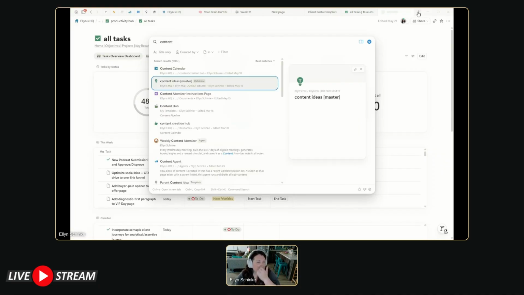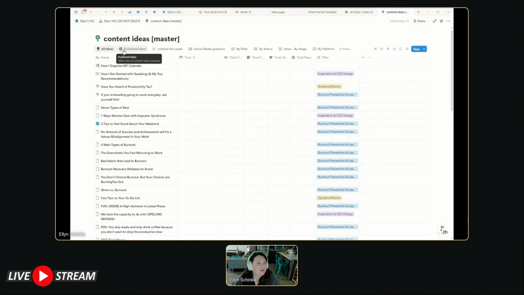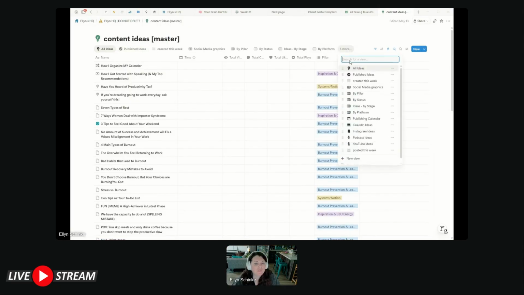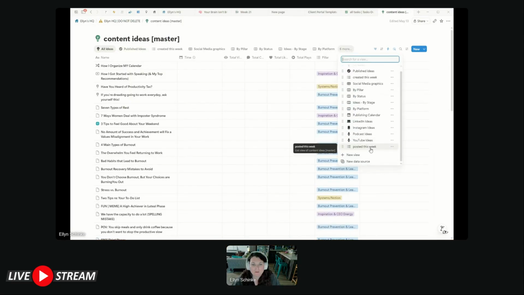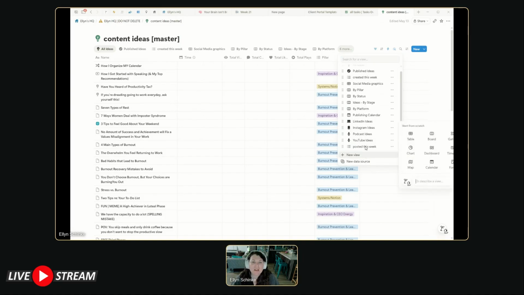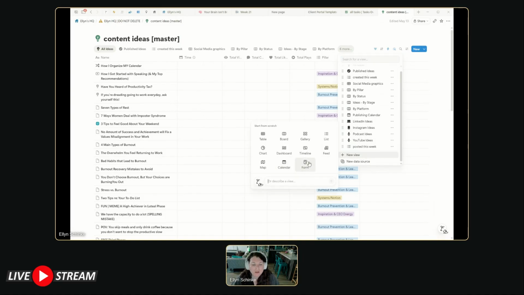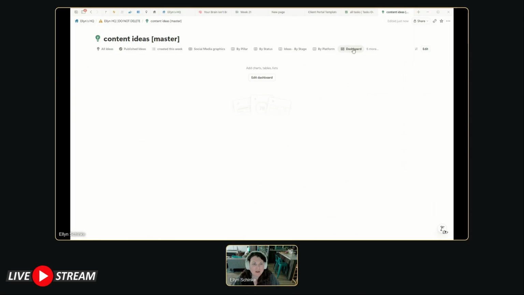What might be another one that I could show you a snapshot of? I might have it for my content ideas as well. I might not. Yeah, it looks like I don't. So let's actually create one here. We can go into new view, go to dashboard, and create a content ideas snapshot in here.